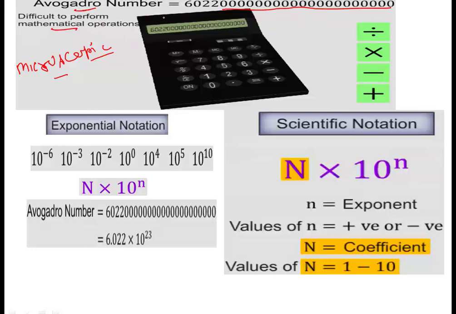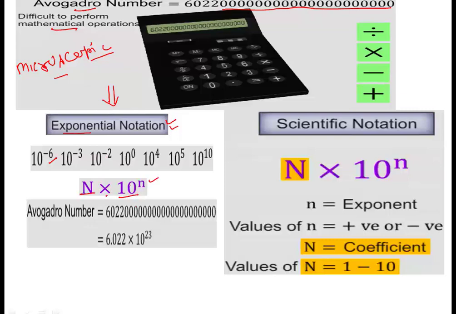So in order to make it easier, scientific notation or exponential notation is used, in which we specify large numbers in exponential terms. For example, 10 raised to power minus 6, 10 raised to power minus 3, N into 10 raised to power n.